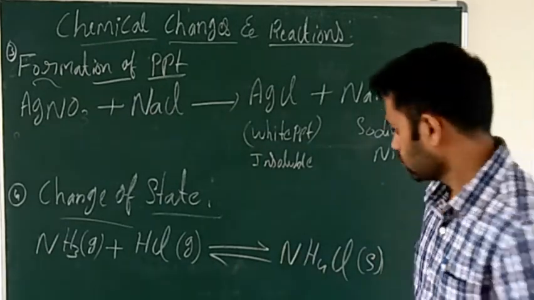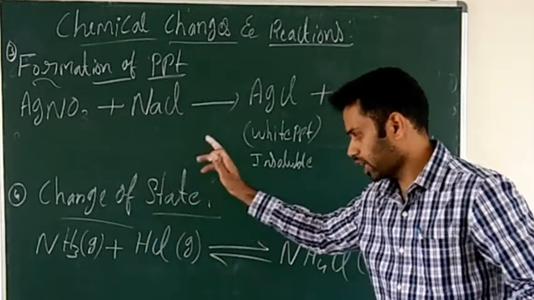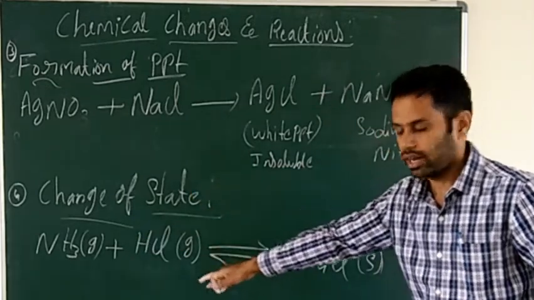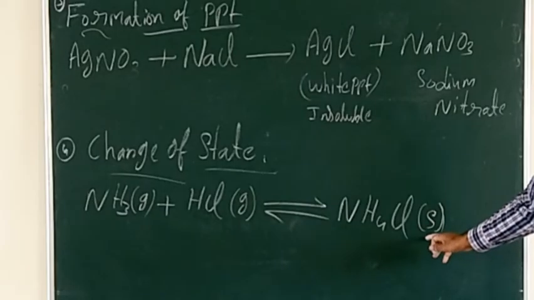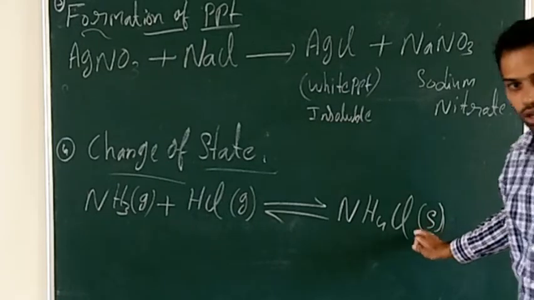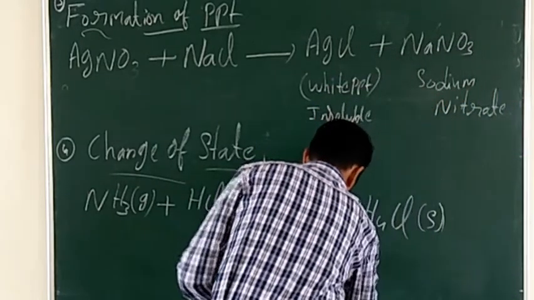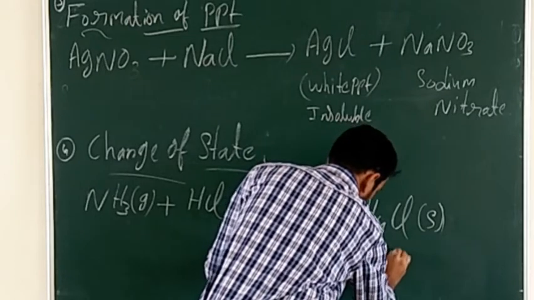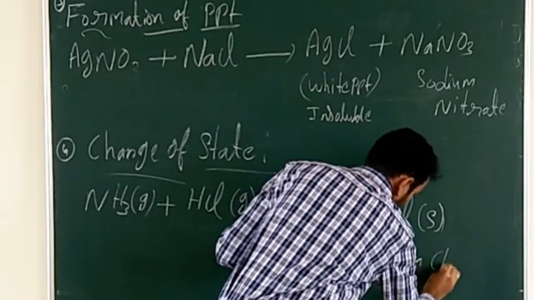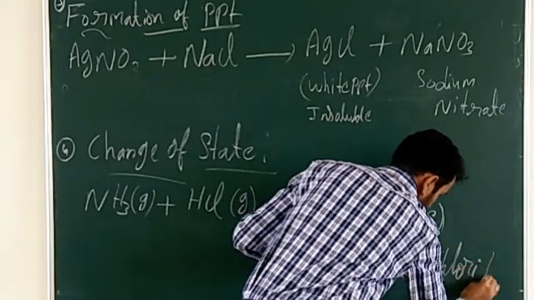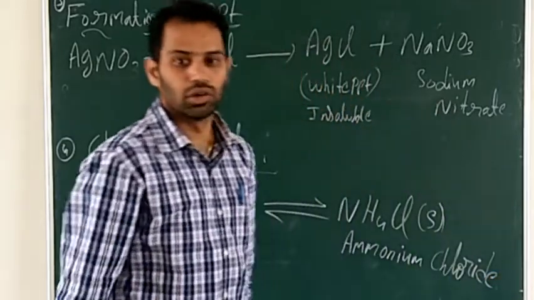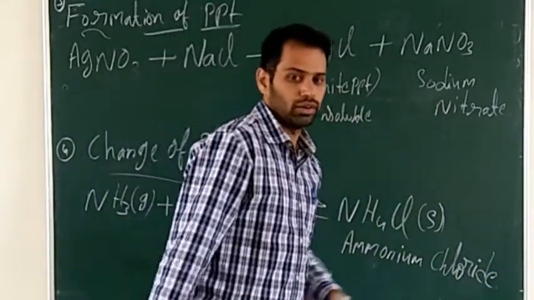Okay. So this is ammonia. Ammonia reacts with the HCl, hydrogen chloride, and will give rise to ammonium chloride. So this is in solid state. Ammonium chloride. Okay.